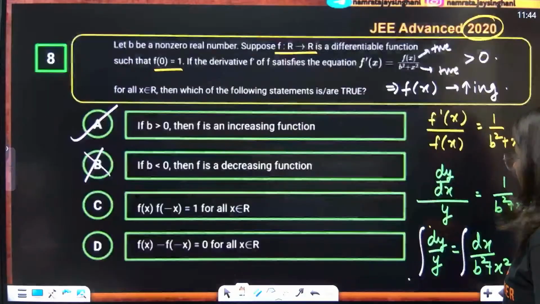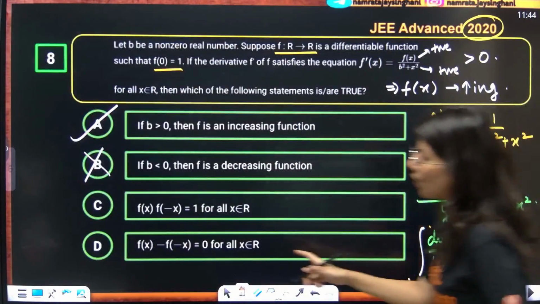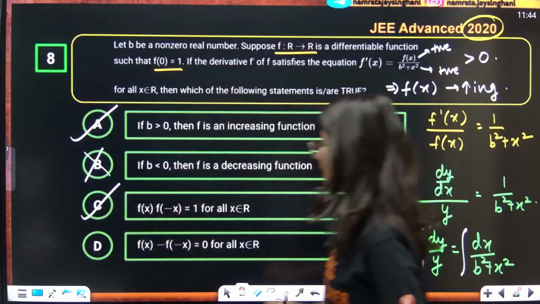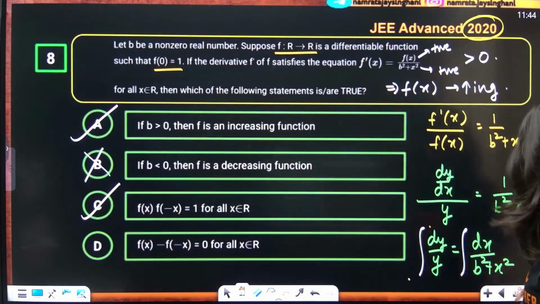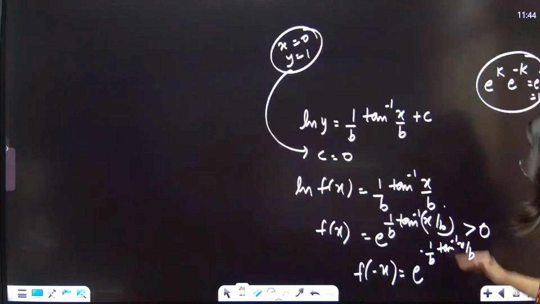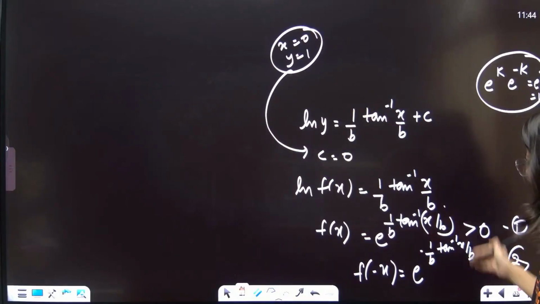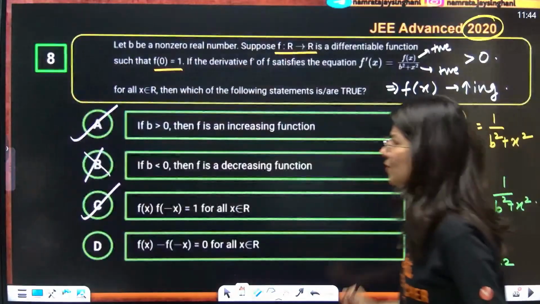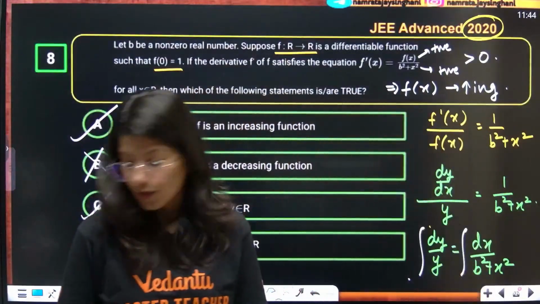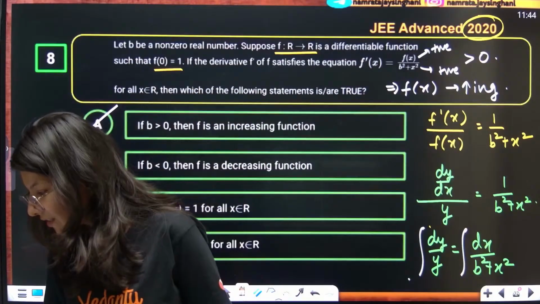So this is 1. Okay, so option C is absolutely correct. f of x minus f of minus x: if you subtract these two, this is the first equation, this is the second equation, you are actually not going to get 0. Option D is incorrect. Option D, my dear students, is incorrect.